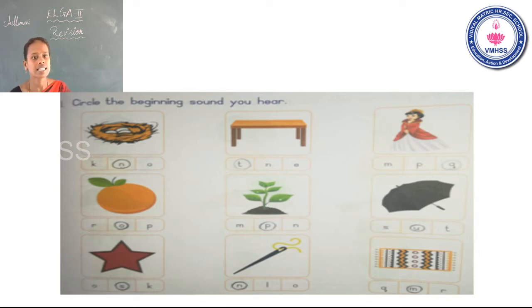Next one, star. You can circle the letter S. Next one, needle. N. You can circle the letter N. Next one, mat. Okay, you can circle the letter M. Students, now go to the next one.